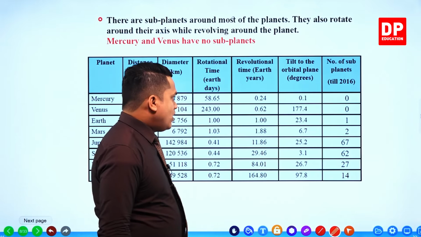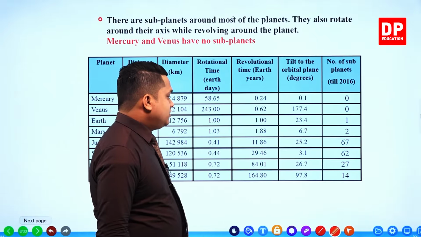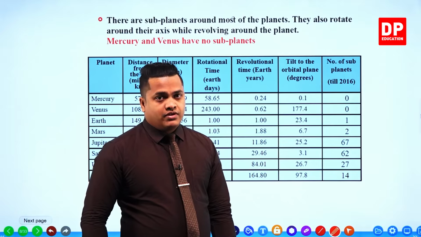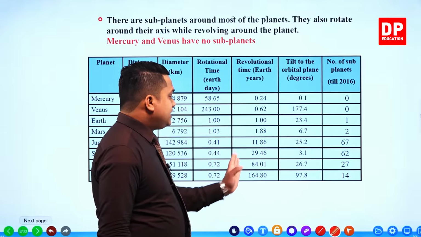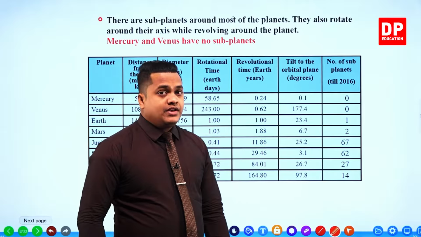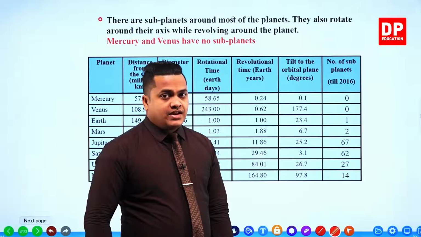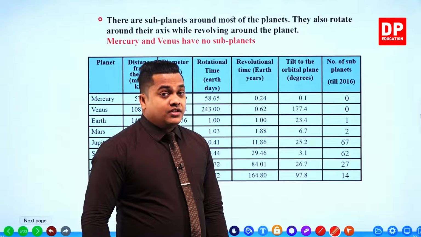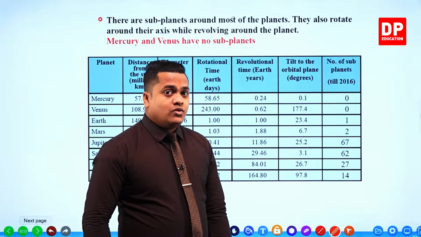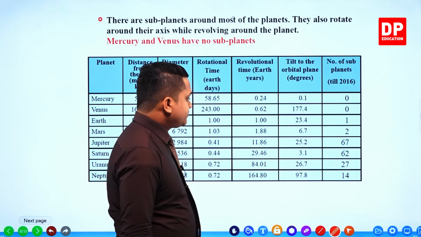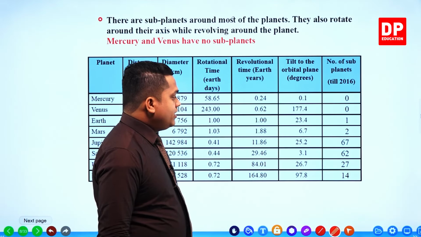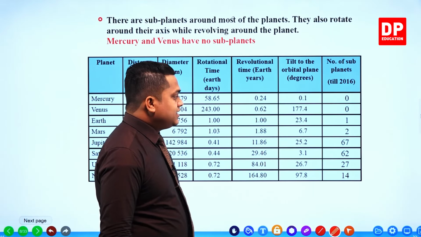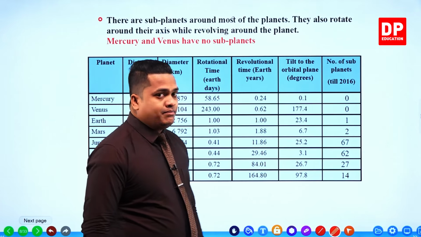Then to complete one revolution around the sun, it's going to take around 30 years, 29.46 years to be exact, almost 30 years. Then the tilt is given as 3.1 degrees and it has 62 subplanets.